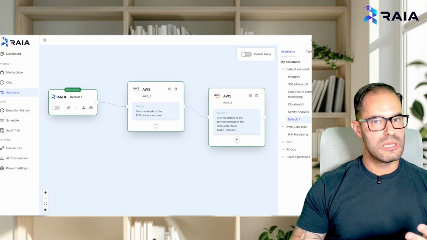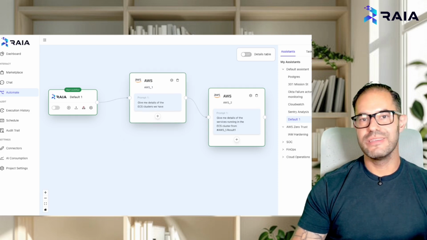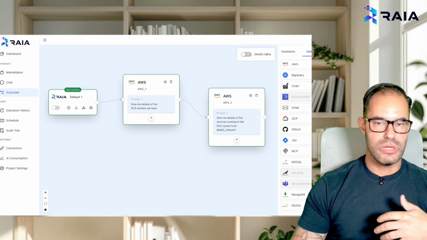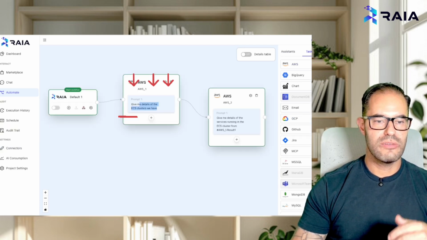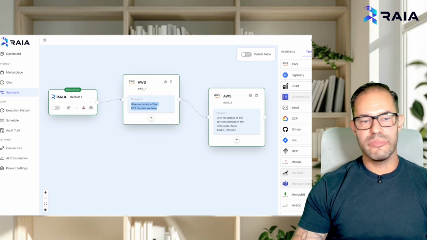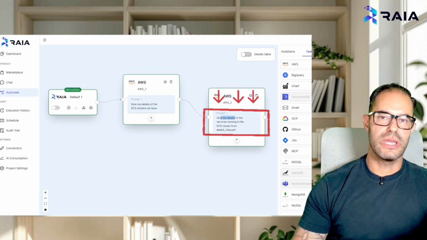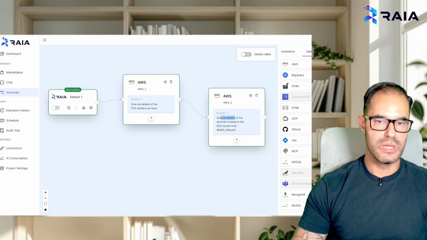And here I have an example for you. I have a very simple workflow here. I have an AWS agent onboarded into Raia directly under connectors. I basically dragged and dropped these agents directly here. And you see that I have basically the first one saying, hey, agent AWS, go and give me the details of the ECS cluster. And the second one, okay, get the ECS cluster that we have and give me the services that we have running there.